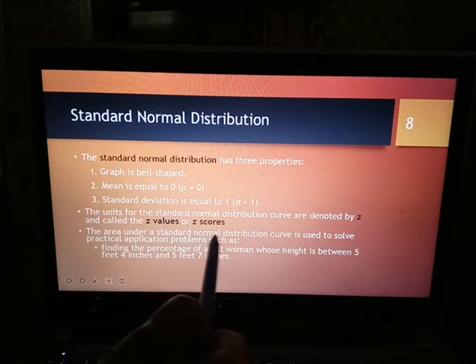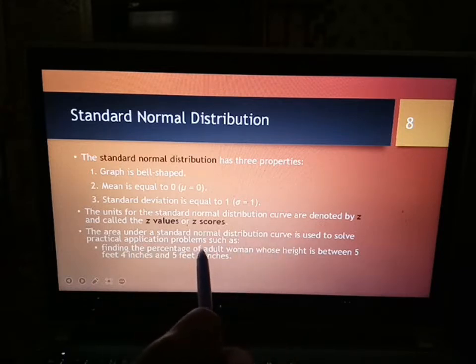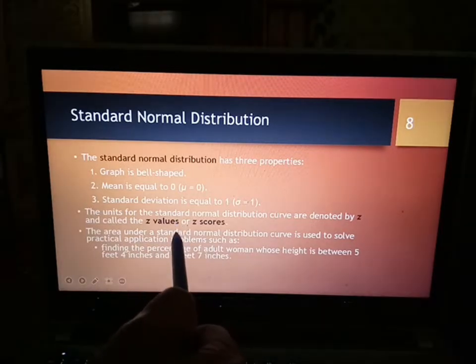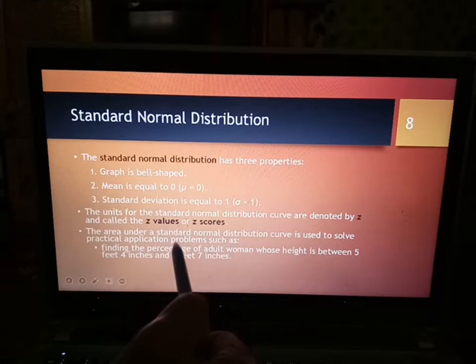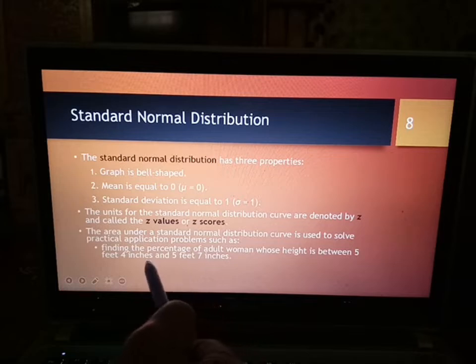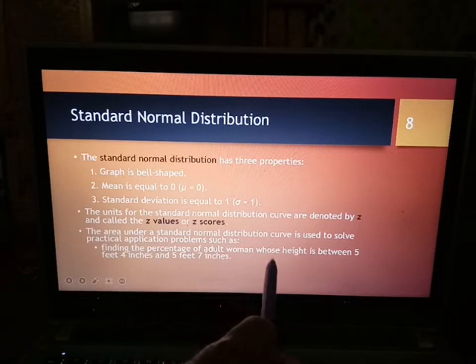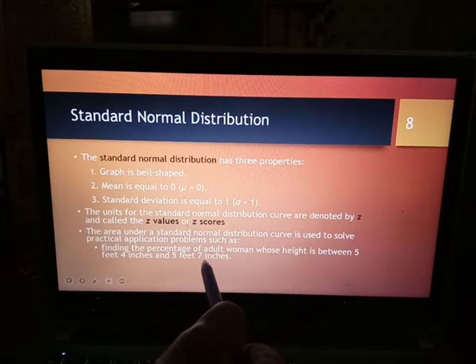Area under a standard normal distribution curve is used to solve practical application problems such as, so area under standard normal ni ada probability bagi standard normal distribution. So kita gunakan probability ni untuk solve problem such as, example, finding the percentage of adult women whose height is between 5 feet 4 inches and 5 feet 7 inches.